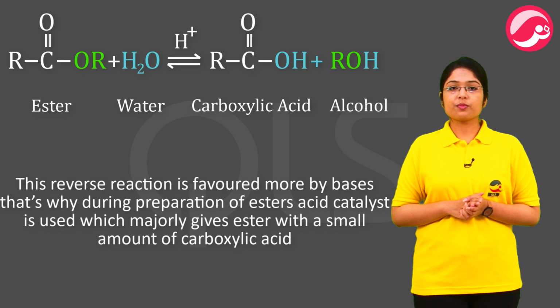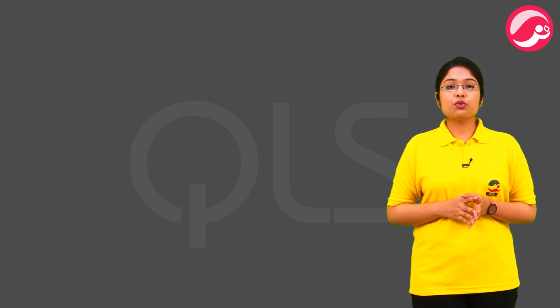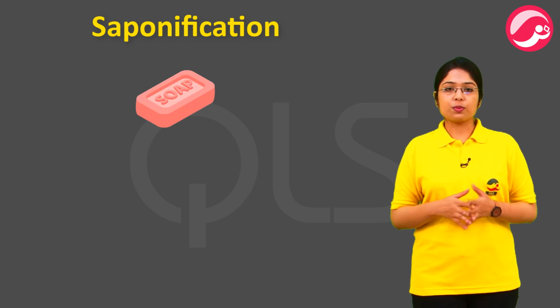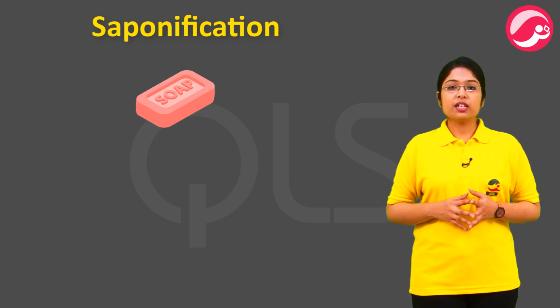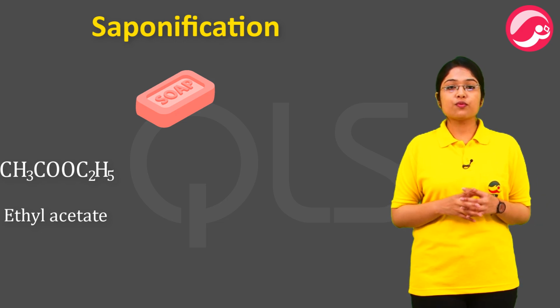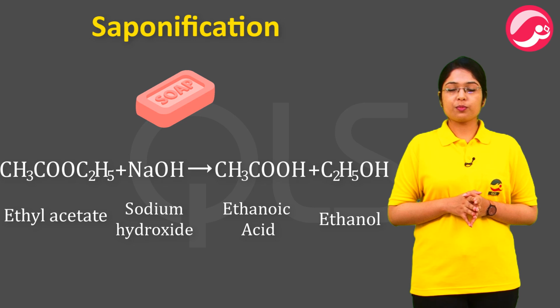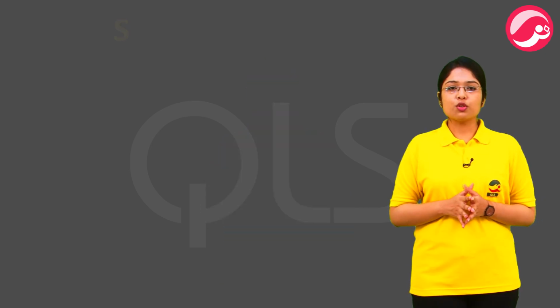acid. This reverse reaction is known as saponification because it is used in the preparation of soaps. So ester, ethyl acetate, reacts in presence of sodium hydroxide to form ethanoic acid and ethanol. So these were the 2 out of millions of important carbon compounds. Esters are hydrolyzed in alkaline conditions to form soap. Now let's learn a little about soaps.